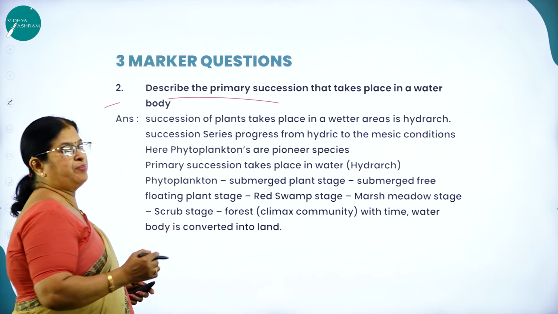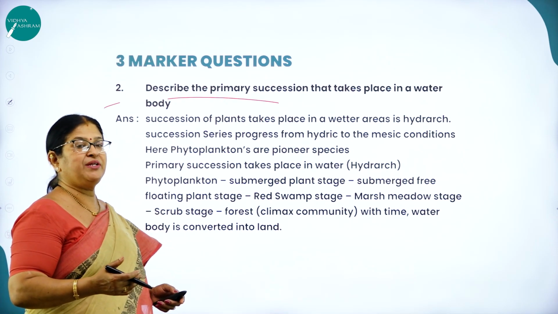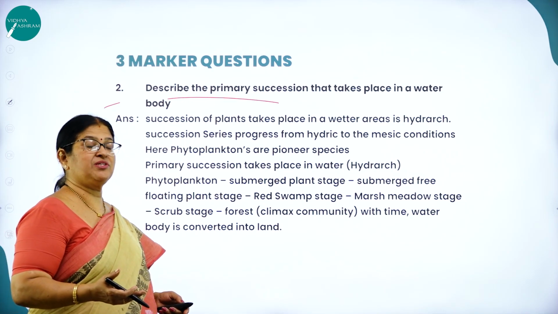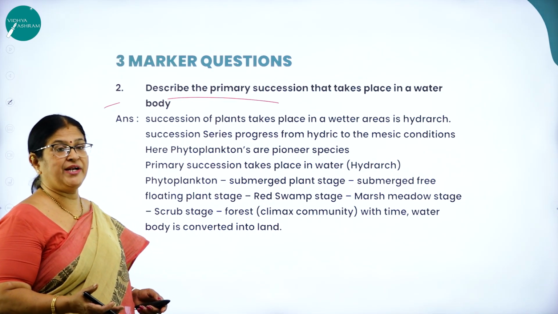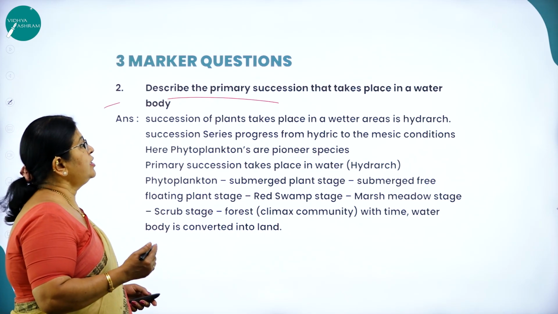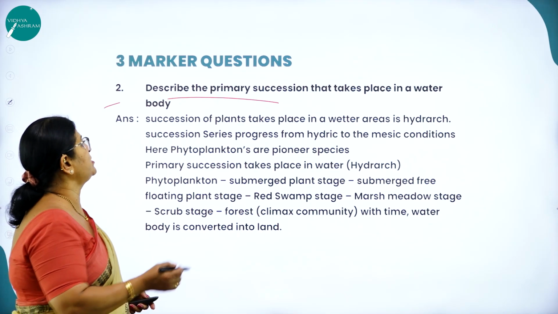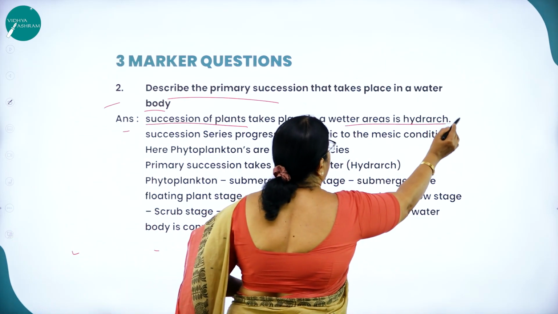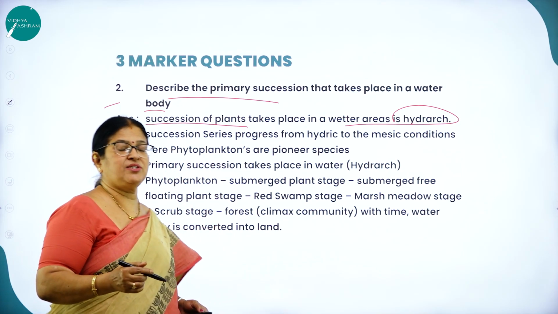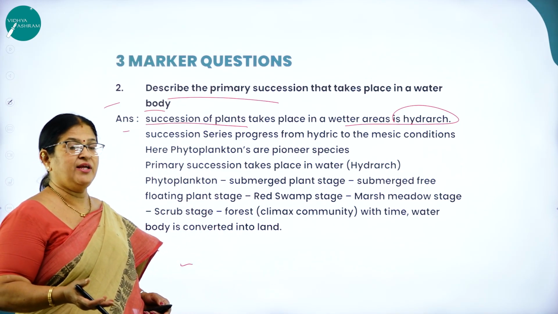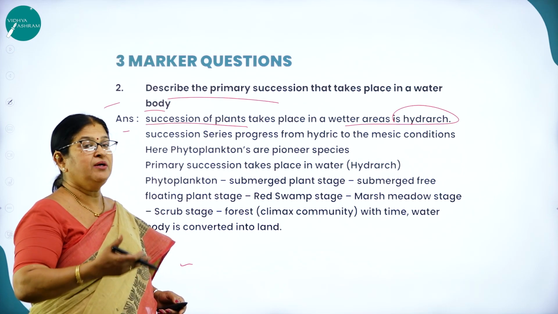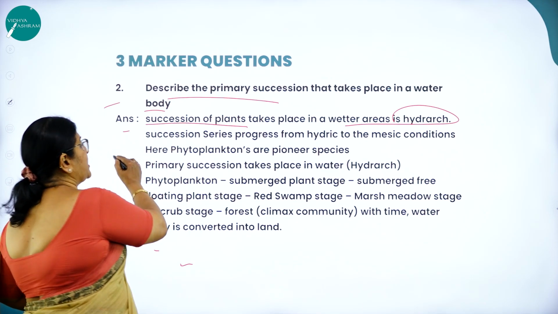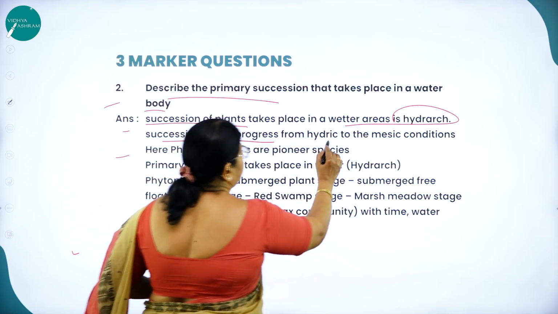Moving on to the next question. Even this question is very important from the examination point of view. Primary succession starts afresh in a new area, but secondary succession starts where the natural habitat was already there but was destroyed. So, describe the primary succession that takes place in a water body. Succession of plants in wetter areas is called what? Hydrarch. Hydrarch succession takes place in water, and the succession series progresses from hydric to mesic conditions.